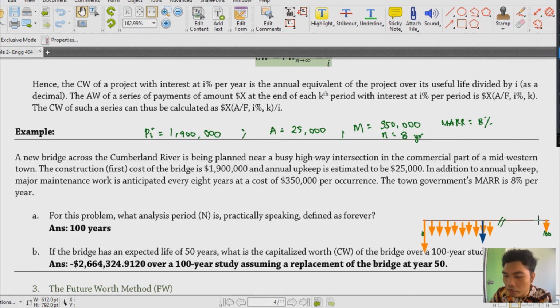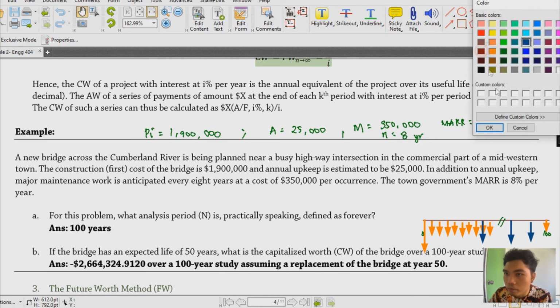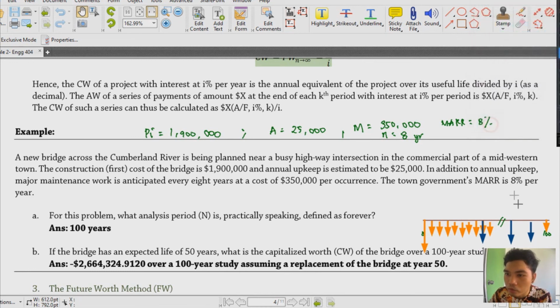And then, ilan ba yun? So, for 100 kasi, 100 years, meron tayong 12 lang na upkeep. So, let's just use that. Basta yan yung ating mga maintenance work. And then, we need to bring this all back to the present time. So, dali natin lang to sa present, diba? And remember, this is your capitalized cost. So, usually, we use the same formula.